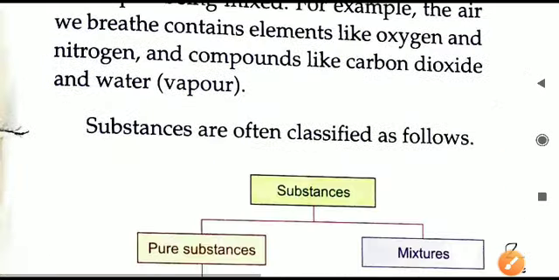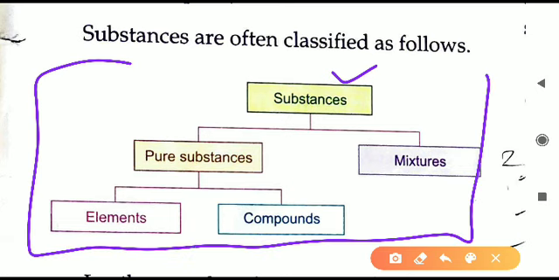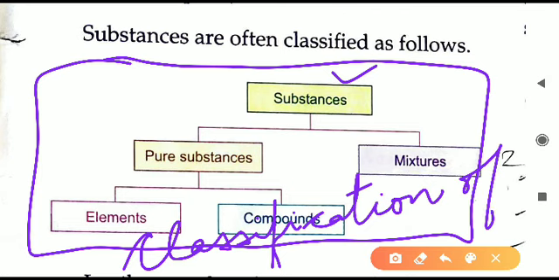Now we shall begin the chapter. After this introduction we shall continue with the chapter. All the substances, this table you have to remember, you have to draw this table, or we can say this flow chart, in your class notebook. So this is the flow chart, that is the classification of substances. Below the diagram you will write the heading, classification of substances. All will write this heading below the flowchart diagram. So this flowchart we can ask, how are the substances classified?